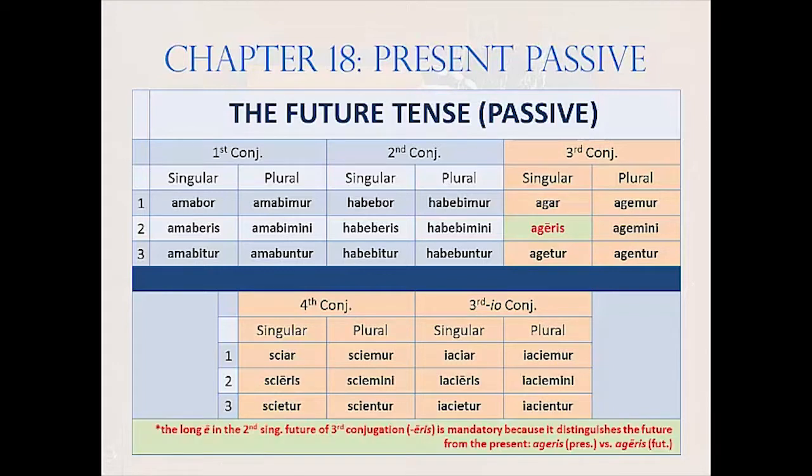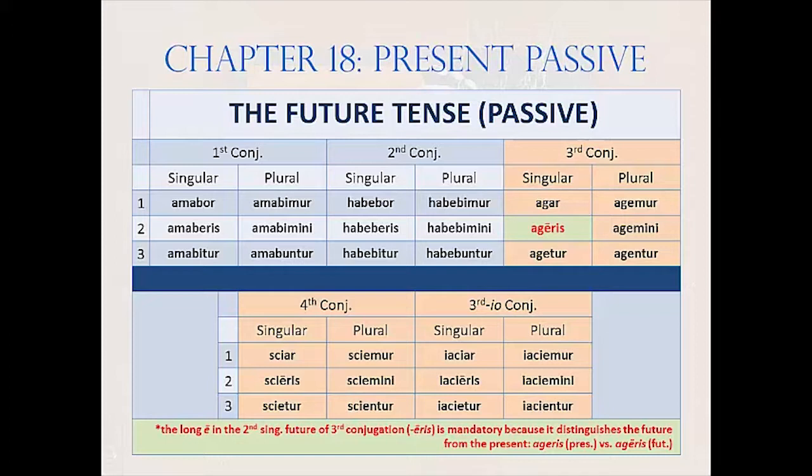Note that here a long vowel comes into play. The long E preceding the ending in third conjugation, future, second person singular, -eris, is mandatory because it distinguishes the future from the present. In other words, -eris means you will be, whatever the verb means.